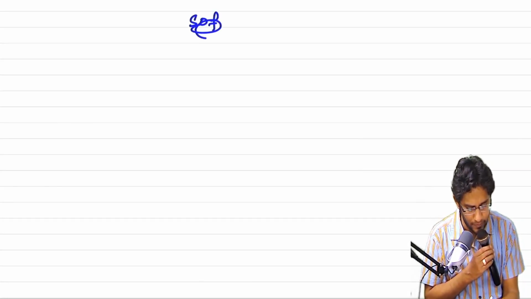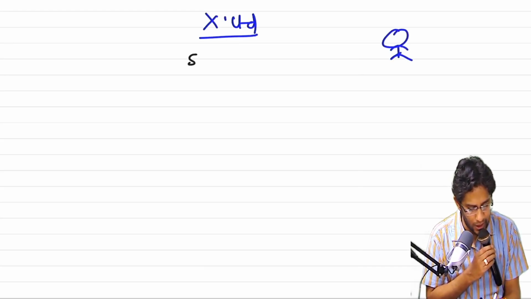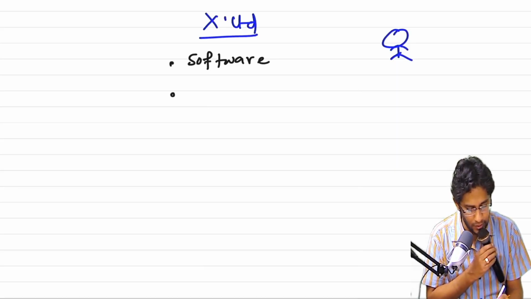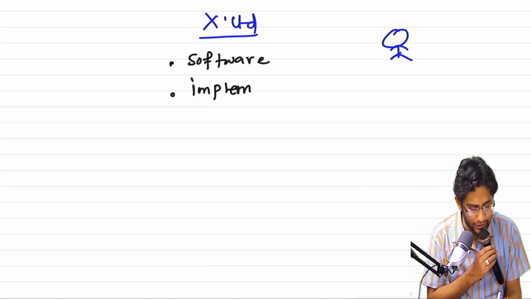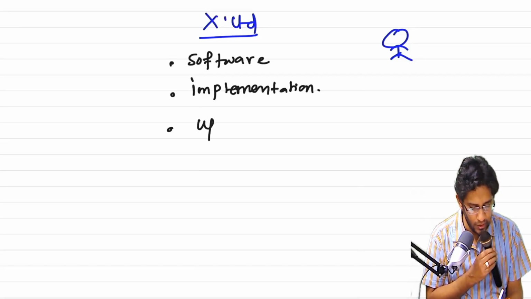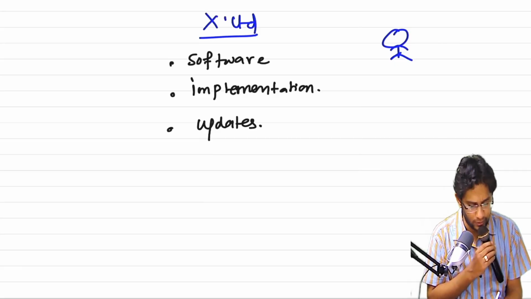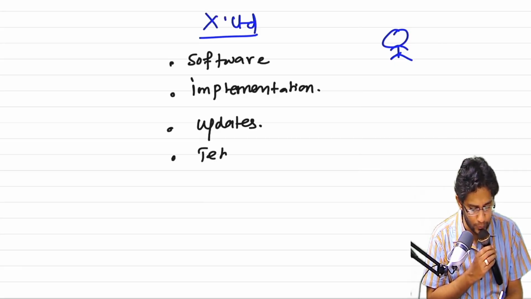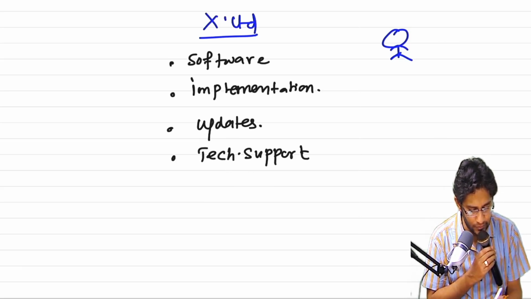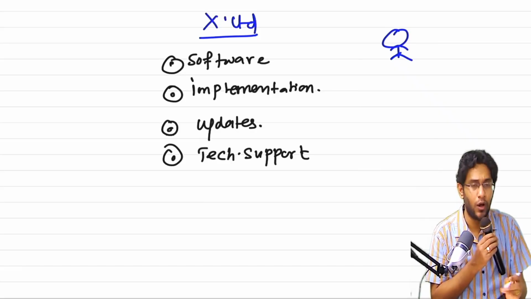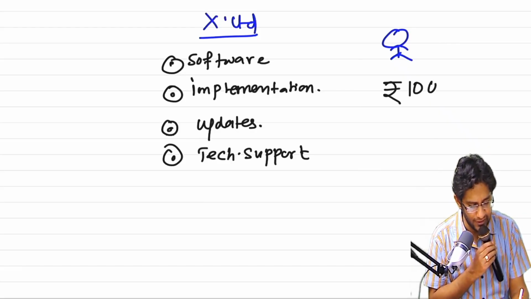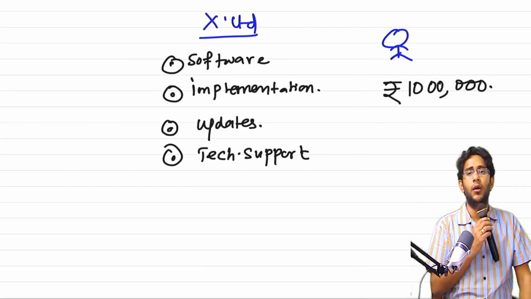I am a company. To a customer, what I promised is, I will provide him with the software that he is asking me. Then I will come and do the implementation. Any technical updates and all that we will give, and technical support also. Technical support means if any problem comes, we will come and handle it. For all the 4 promises, he is paying me an amount of 10 lakhs. The customer took all 4.